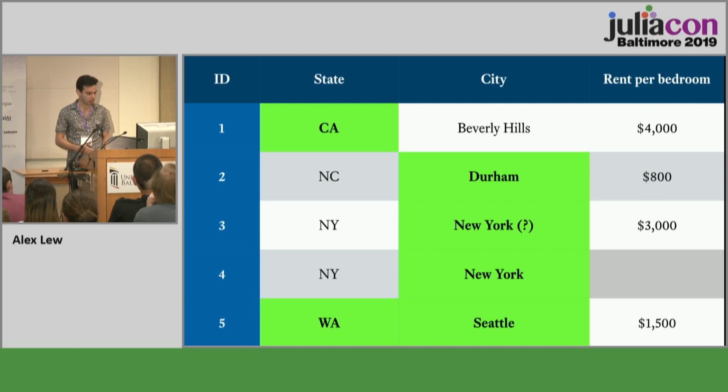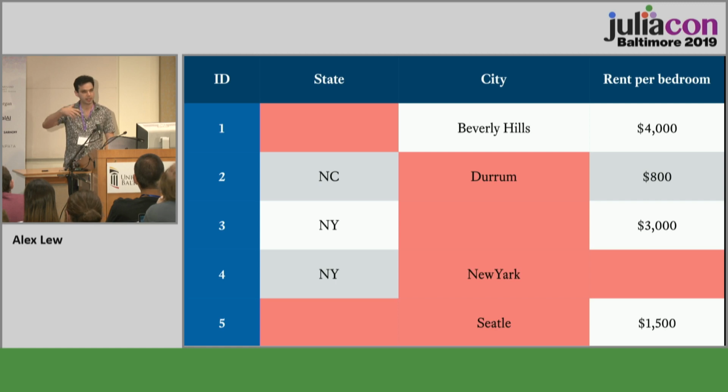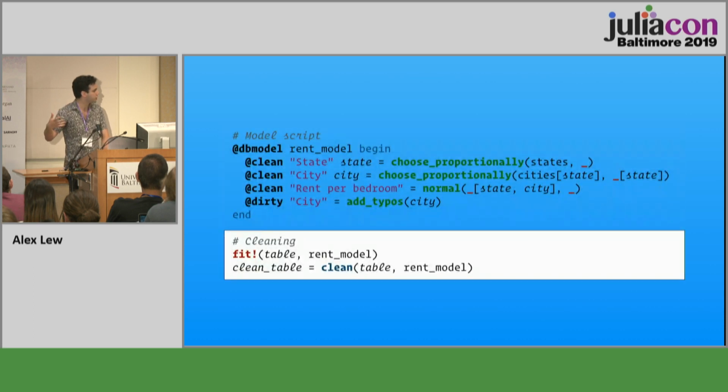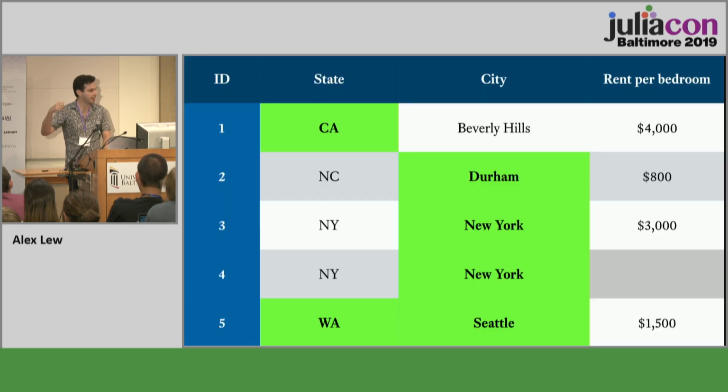Humans do a pretty decent job of filling this in. But if you had 5,000 rows or 10,000 rows instead of 5 rows, you wouldn't want to sit there and manually go through and fill this in. You'd want some way to automate it. Right? And to give you a hint of where this talk is going, what Monica and I have done is we've created a little Julia library where you can take a messy data table like this. You write a very short script encoding some domain knowledge about the data and the ways that it might be unclean. You pass it to a cleaning function, and you get out this clean data table.